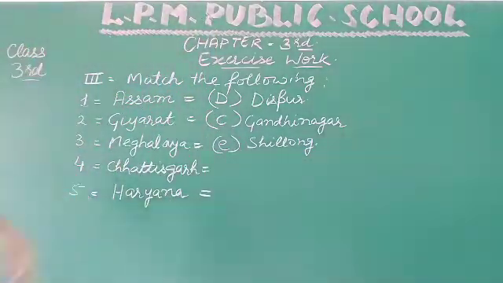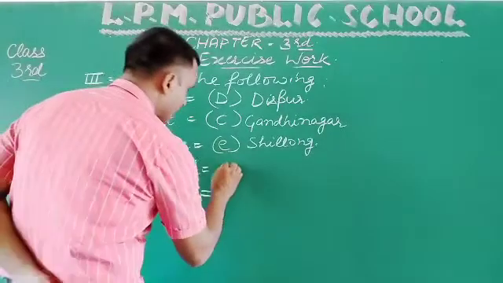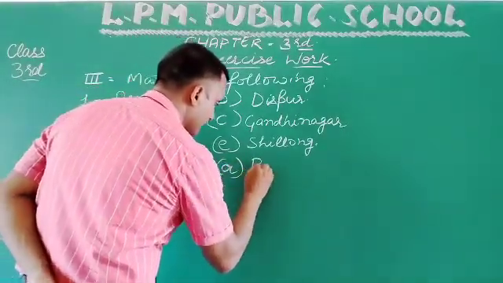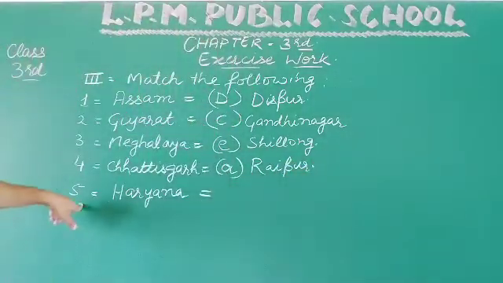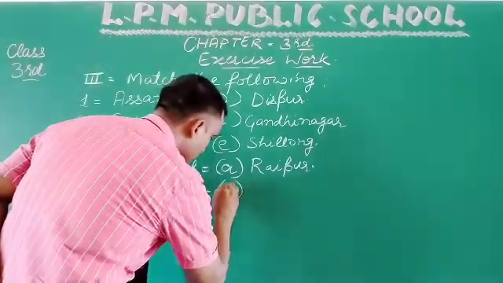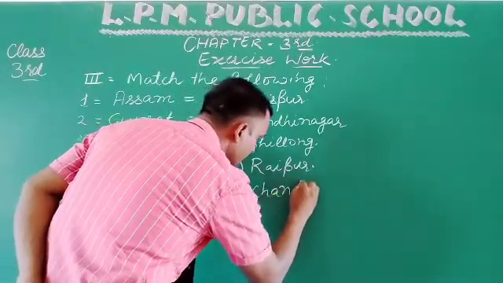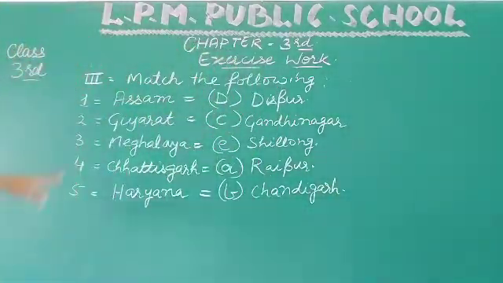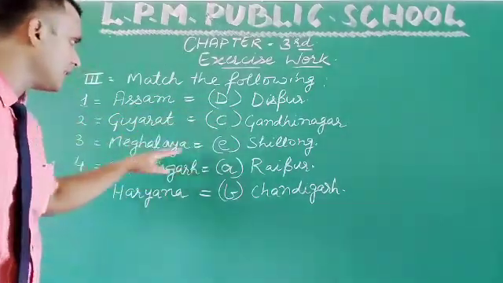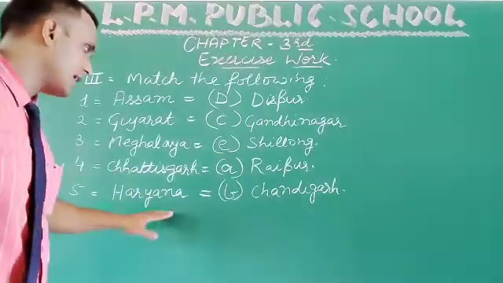Okay. Fourth one is Chhattisgarh, and the right option is Raipur, which is on A. Okay. Fifth one is Haryana, and the right option is B, Chandigarh. Okay. So these are the right options in front of them. Assam, Dispur, Gujarat, Gandhinagar, Meghalaya, Shillong, Chhattisgarh, Raipur, Haryana, Chandigarh.